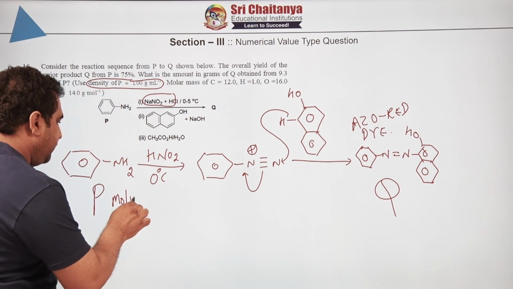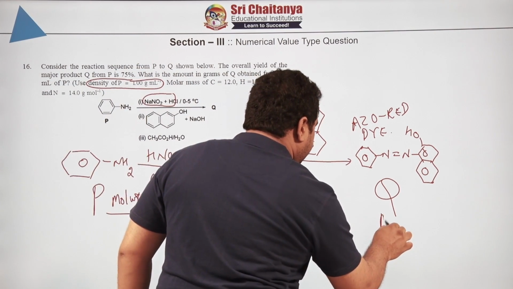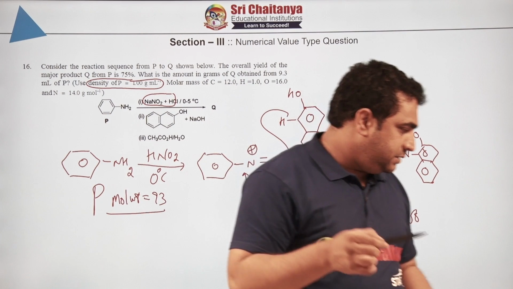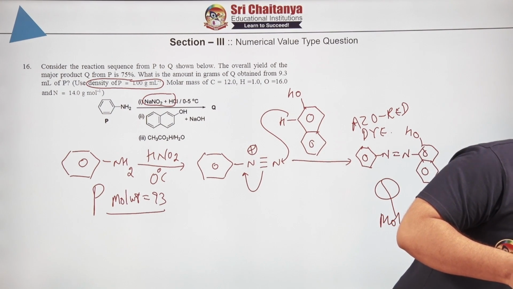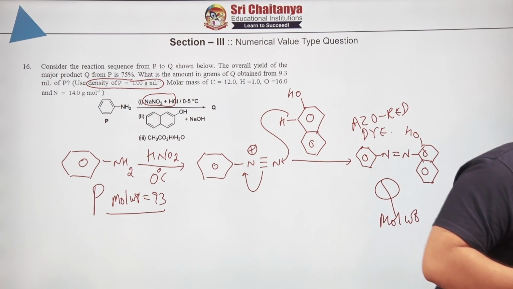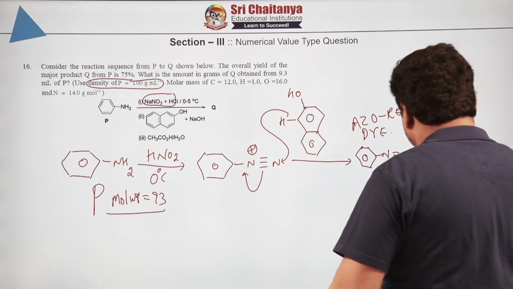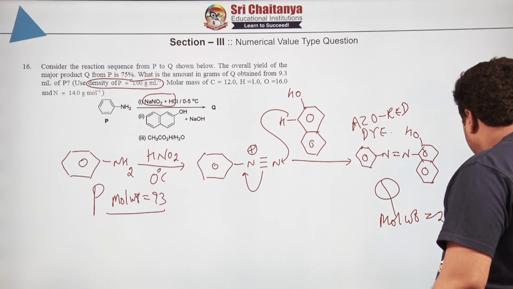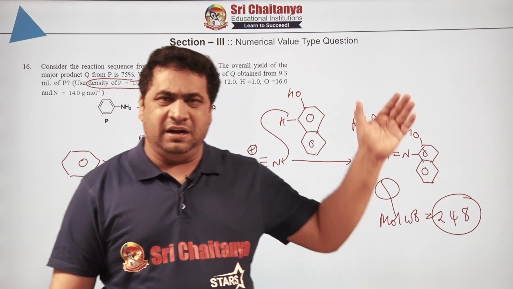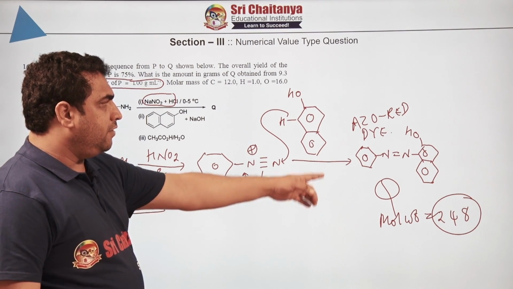Now tell me, all of you, what is the molecular weight of aniline? It is 93. What is the molecular weight of this? It is not given, I have already calculated it, just a moment. It is approximately 248, because we will not waste time in addition and so on. So everybody can see the molecular weight is 93 for aniline, and the molecular weight of the complex is 248.